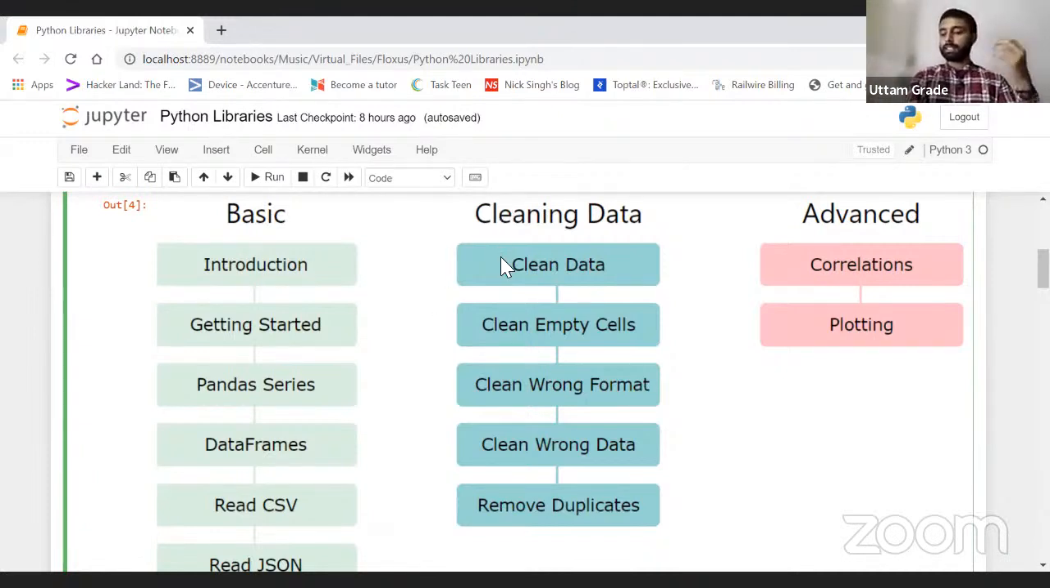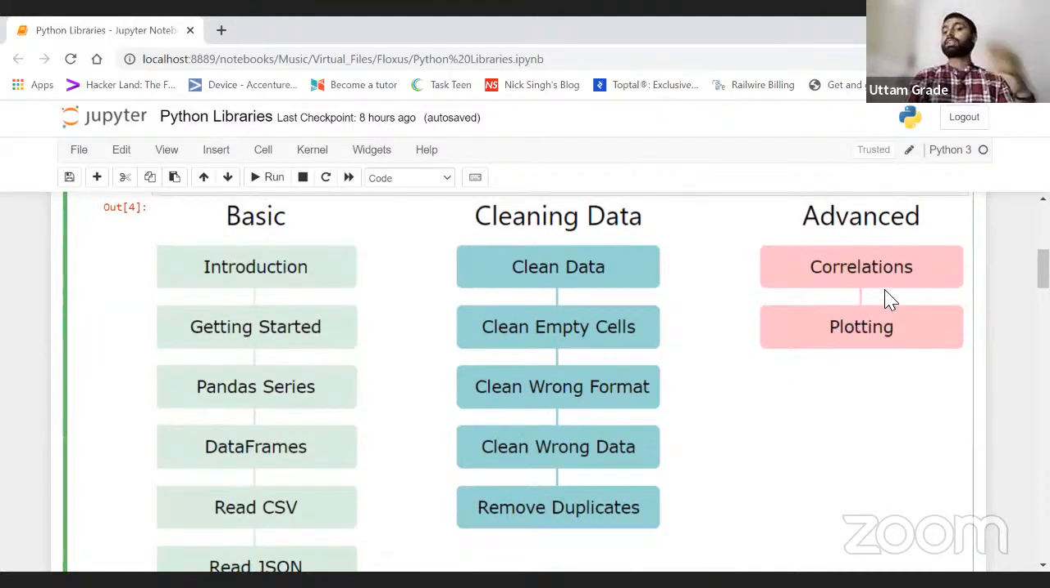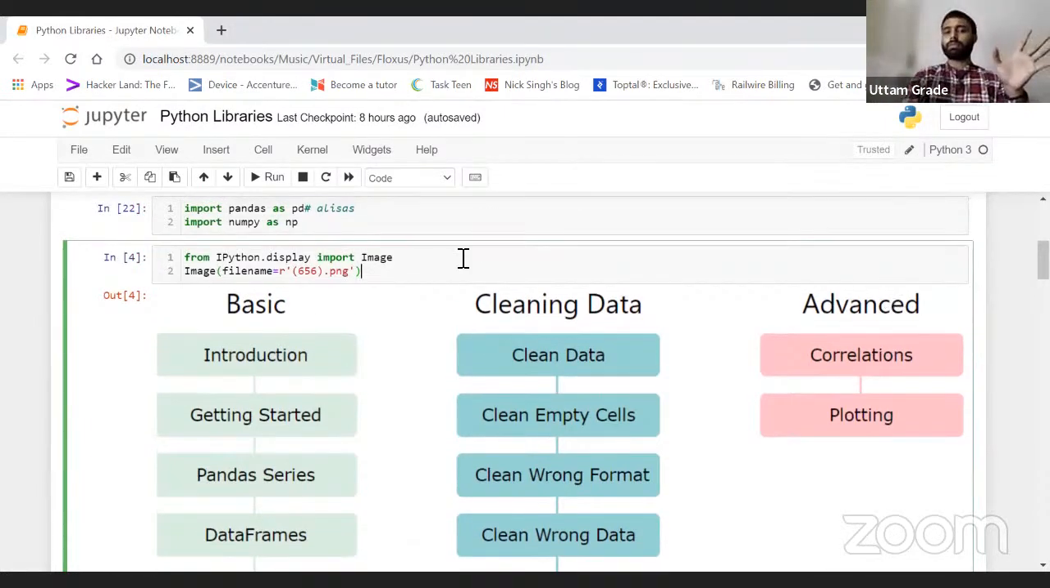Data cleaning steps: clean the empty cells, clean the wrong format, clean the wrong data, and remove the duplicates. An advanced step is correlation. What advancements can we do using pandas? Correlation, to see how each column or feature is related to the others, and plotting the graph. These are the things we basically use pandas for.